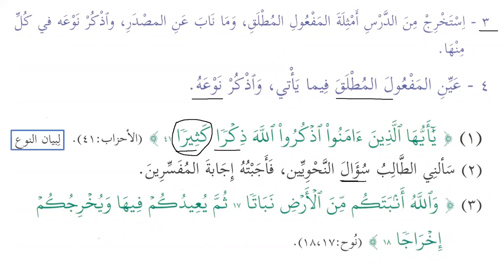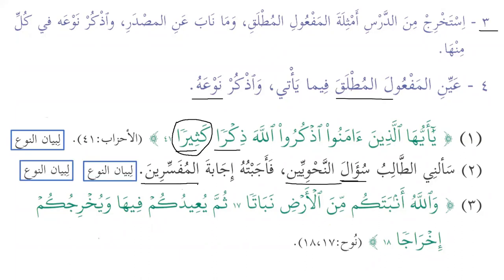Excellent. So the first one is for bayan nau', and here this one and this one, both of them are li bayan nau'. And why is that? Here we have an adjective, and here the masdar is mudaf, and after that the noun that we have is mudaf ilayh. Su'al, we know that su'al is the masdar of sa'ala yas'alu. Ijaba, ajabtuhu, yujibu ijabatan, ijaba is the masdar.